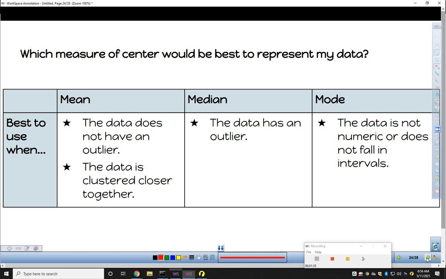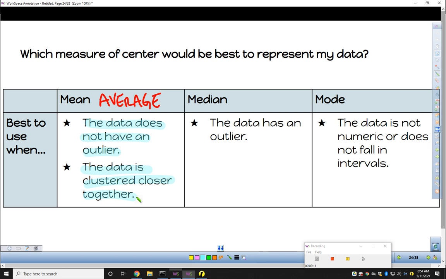If you're following along in your notes, you can highlight along with me. I'm going to choose some different colors. The first one we're going to talk about is mean. Mean, you will remember, is what we most often think about when we say average. So mean is appropriate when there is no outlier, and when the data is clustered close together, when the data is very consistent. If we were to find the average of the students' ages in this room, just the students, mean would be very appropriate because all of the ages are very similar. The average age is going to be clustered within that group.